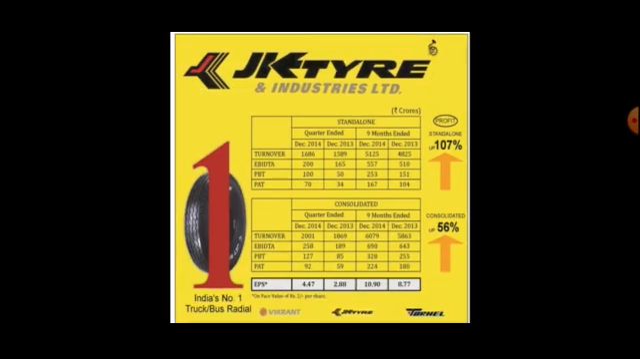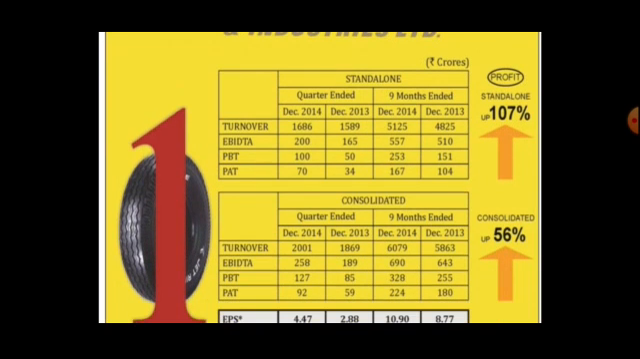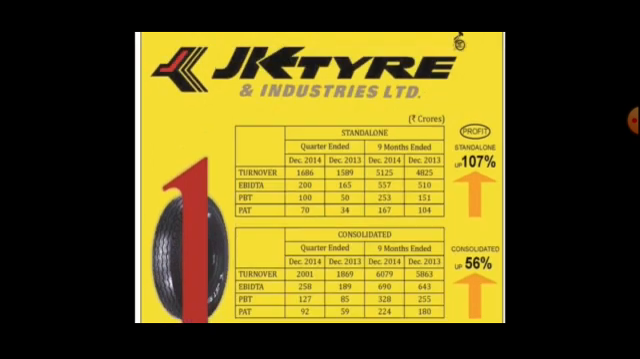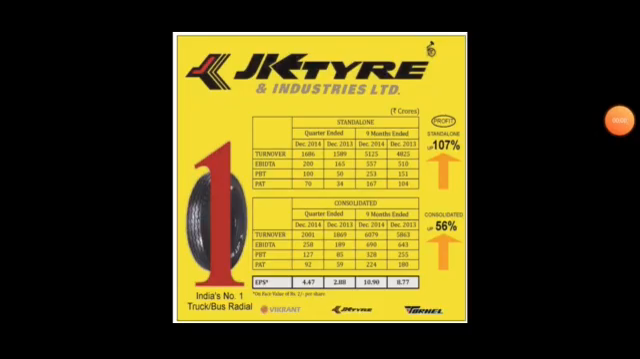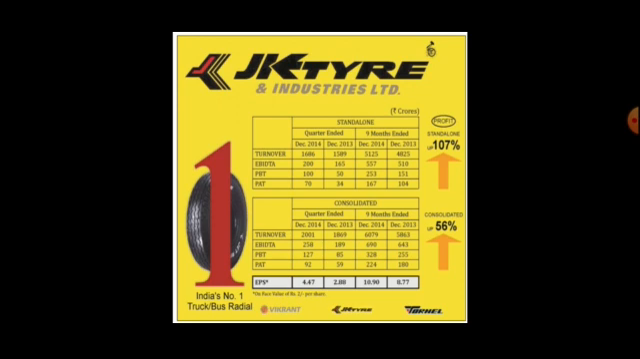JK Tyres, so they have also taken the data on the basis of days. So while you are preparing the segment wise reports, it is not necessary that you are supposed to make the interpretation that the company has improved like 107%, and here the company has improved 56%. So that is the thing that you are going to do in your project work.